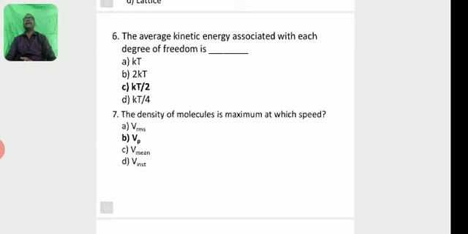The average kinetic energy associated with each degree of freedom is kT, 2kT, kT by 2, or kT by 4. So the third one is the correct answer, kT by 2. The density of molecules is a maximum at which speed: Vrms, Vp, Vmean? Say Vp is the correct answer.